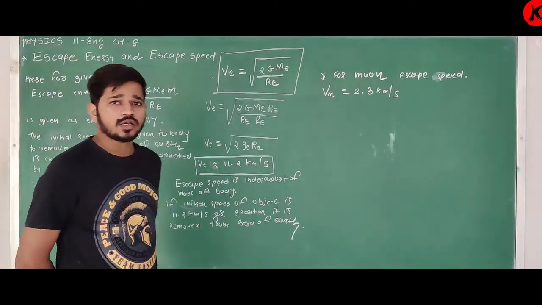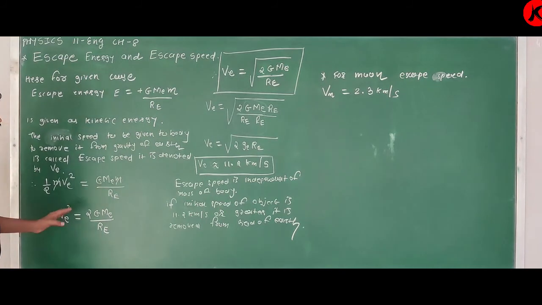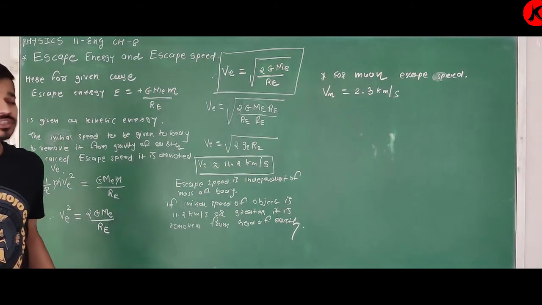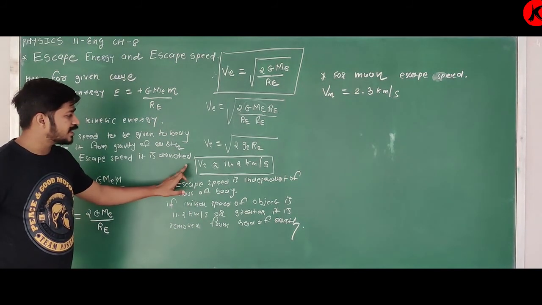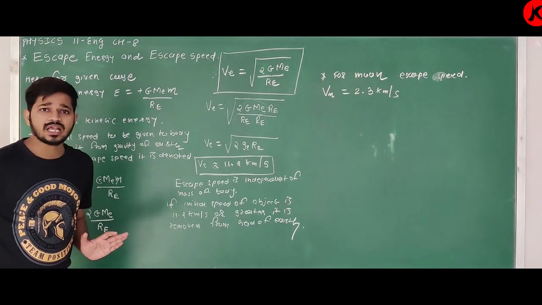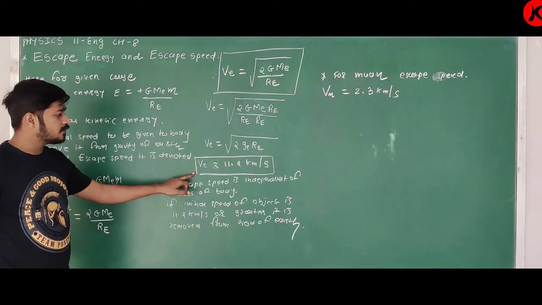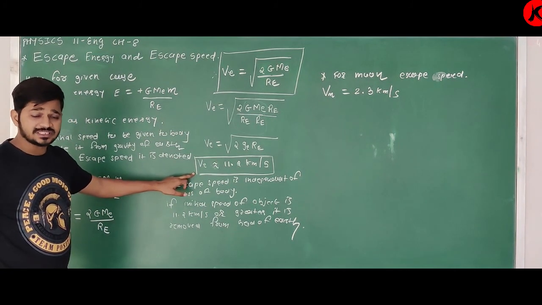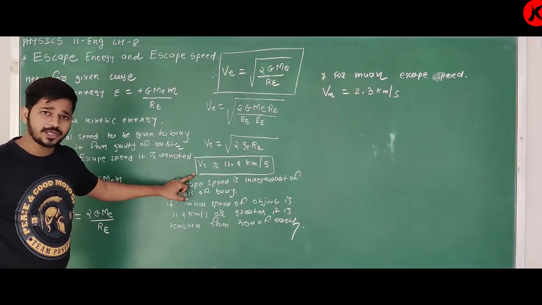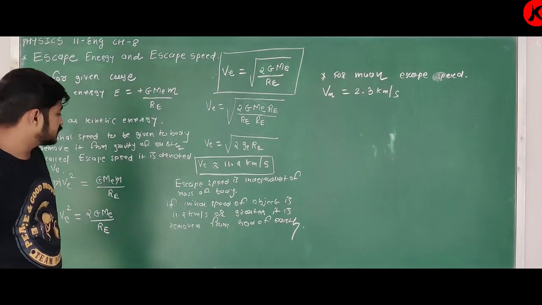Clear? Okay, again, it is one special case. For different given situations, you have to obtain different equations. Remember this value. It is one important MCQ: the escape speed of an object on the surface of Earth which is at rest. Okay, so yes, with this, it is it.